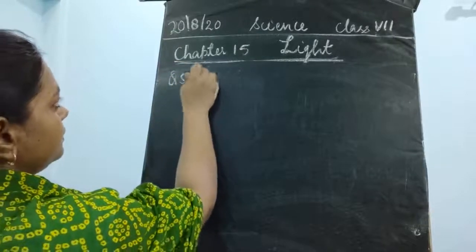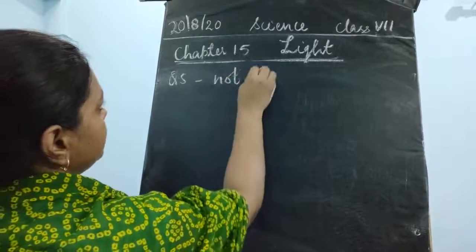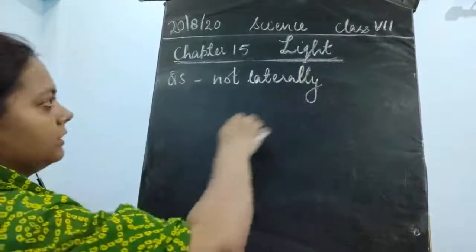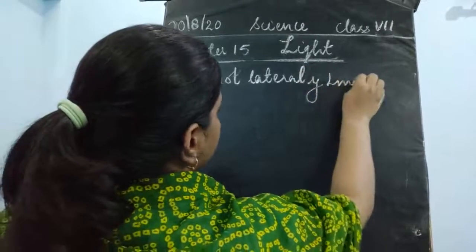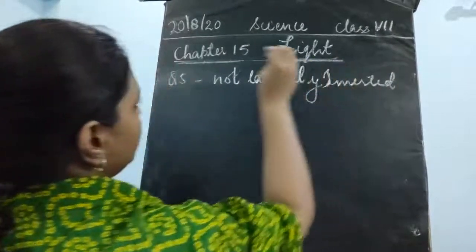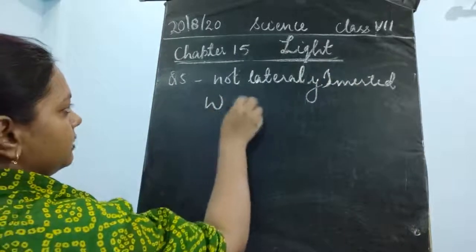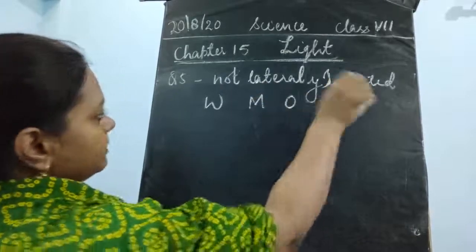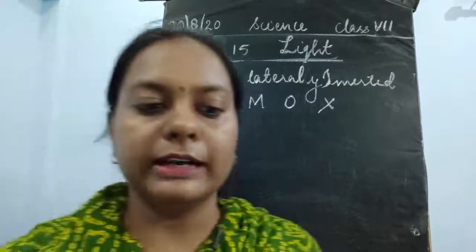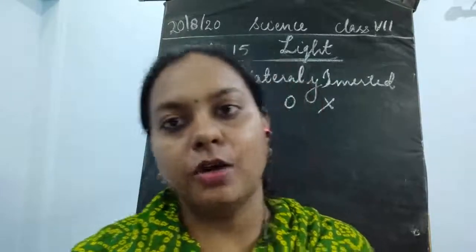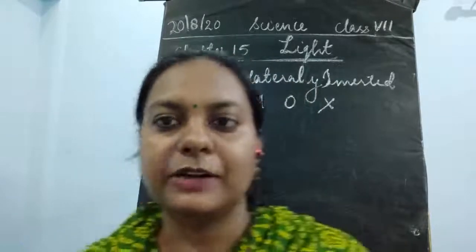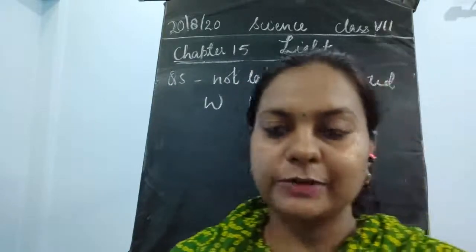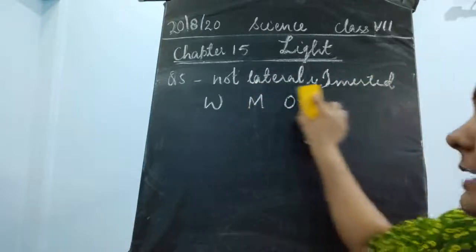What would you write down? Those which are not laterally inverted. It could be W, which is not laterally inverted. This could be M, this could be O, this could be X, and many more. You could write down all the letters of the English alphabet which are not laterally inverted. That would be really fun for you, and please write down your findings and discuss them. Why? Because the image would be the same as that of the object.